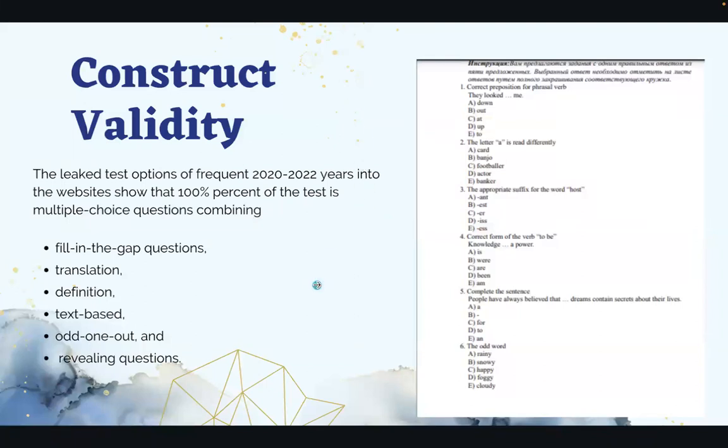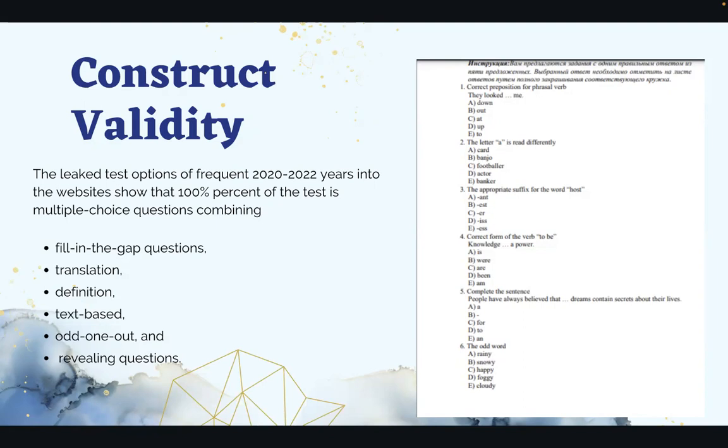So the first thing that we'll talk about is construct validity, whether UNT tests are valid in construct form. First, here are the leaked test options of 2020 and 2022. Even though this sample is leaked, there are a lot of websites that have these leaked question options, and 100% of the tests are multiple choice.